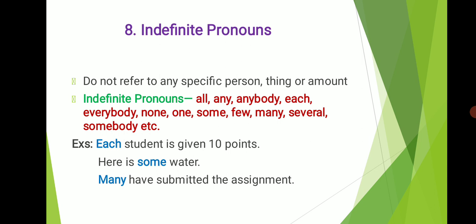Here is some water. Here the word some is an indefinite pronoun. Here we do not know the exact amount of water. That is why we have used the indefinite pronoun some in this example. Next one: many have submitted the assignment. Again, the word many is an indefinite pronoun. Here also we do not know the exact number of people who have submitted the assignment. That is why the indefinite pronoun many is used in this sentence.